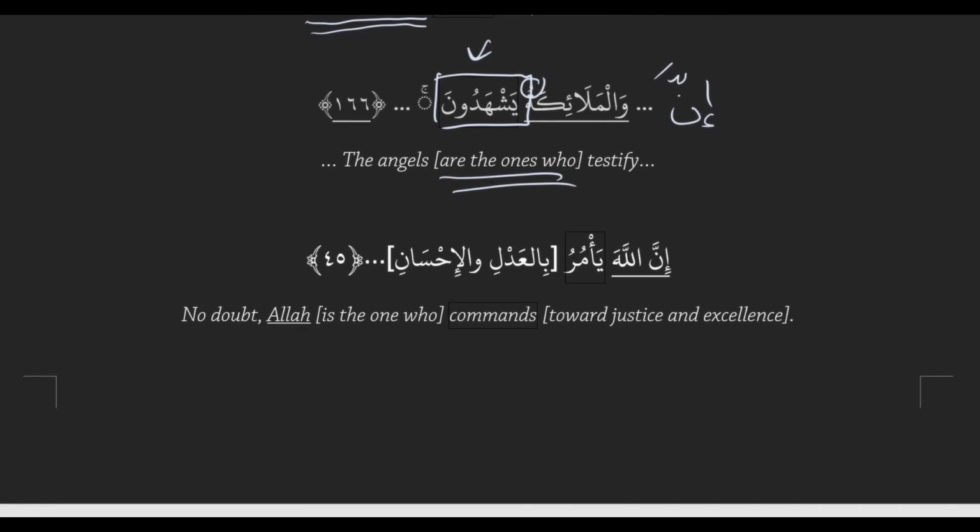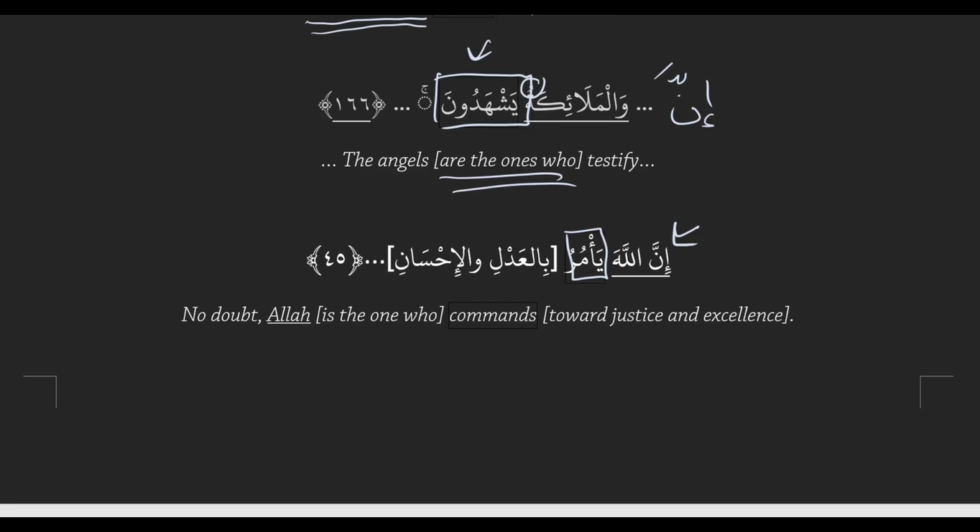So here we see an example. Inna Allaha ya'muru bil adli wal ihsan. That's a khutbah. You probably heard that in the khutbah a bunch of times. Yeah, sounds really familiar. Right, so here we have our action is ya'muru. Right? And our doer is the word Allah. But we've added inna as an emphasizer. Okay. So we'll say that our doer here is inna Allaha.